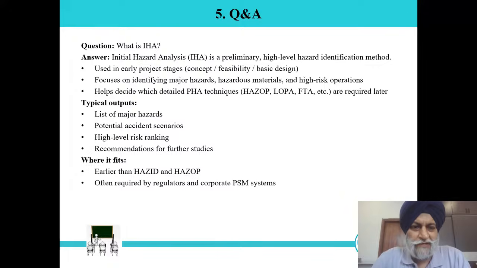Typical inputs required are a list of major hazards and potential accident scenarios. In case of major hazards, we need a list of the chemicals to be used and storage quantities. Potential accident scenarios can be decided through PHA or IHA. High-level risk ranking, of course, is through the risk matrix. Recommendations for further studies: in the IHA we can recommend which studies are required in the later stages of the project.